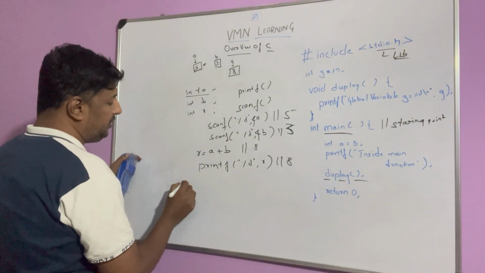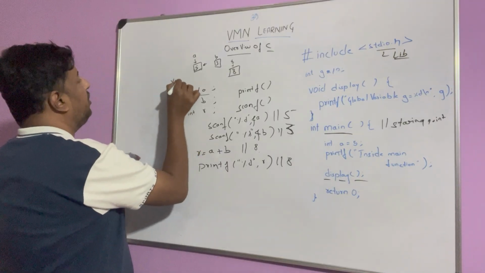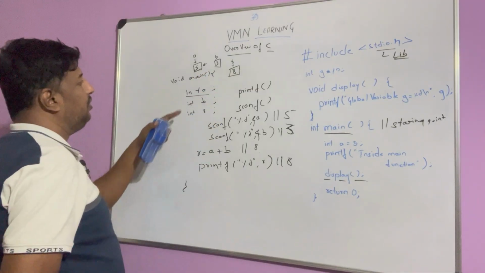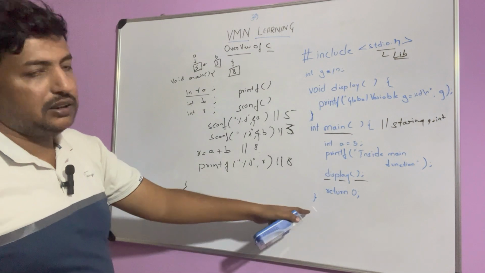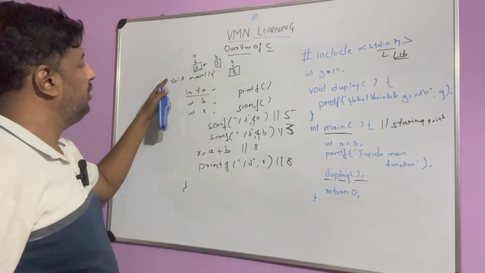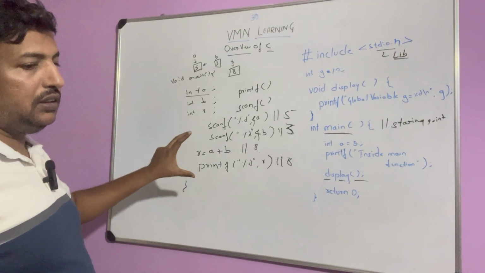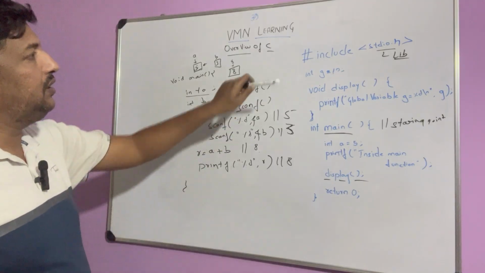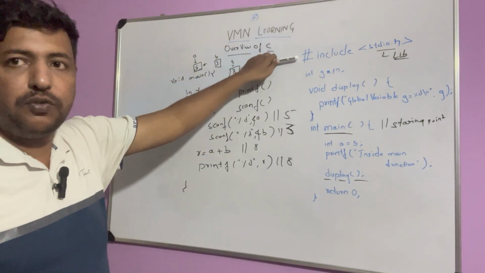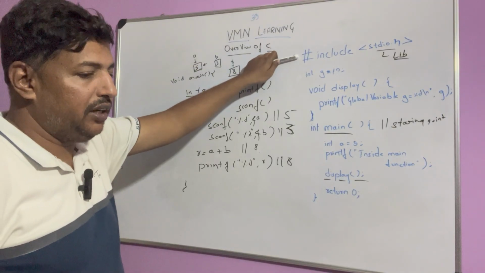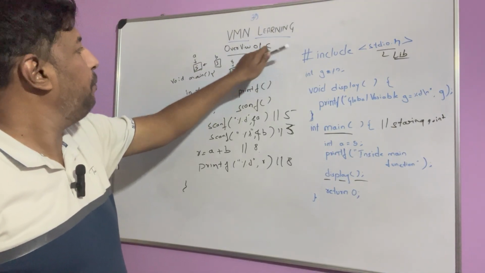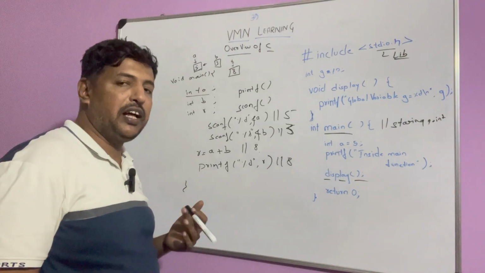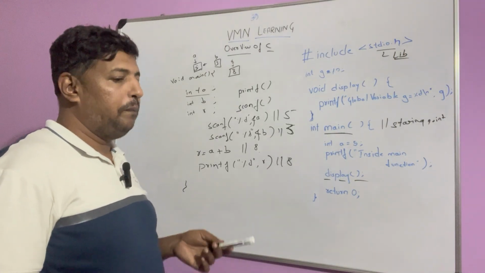if nothing is written, we can say void main. This is a simple program. See, it's a simple program. Okay. So this is how the structure is, and this is the library. These are a set of statements, a set of functions which are already there. These are the libraries. Okay. These libraries have functions like scanf, printf, and there are many mathematical functions also.